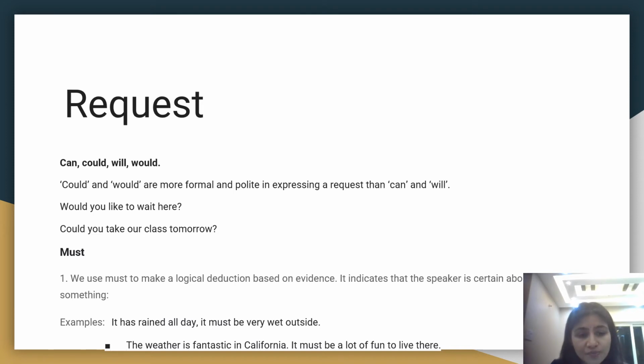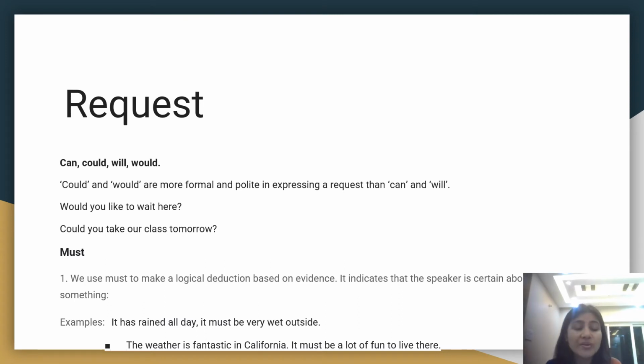Okay. We use must to make a logical deduction based on evidence. For example, it has rained all day. It must be very wet outside. So we are using must here to draw a conclusion based on evidence. The evidence is that it was raining, and so it must be very wet outside.